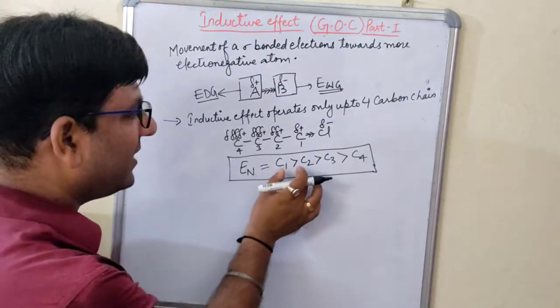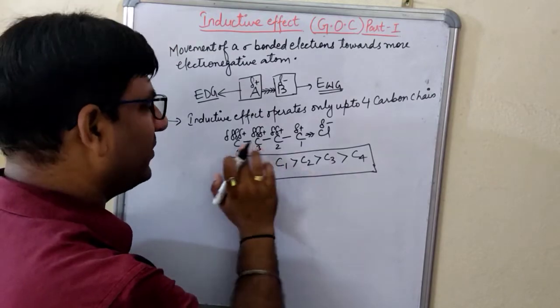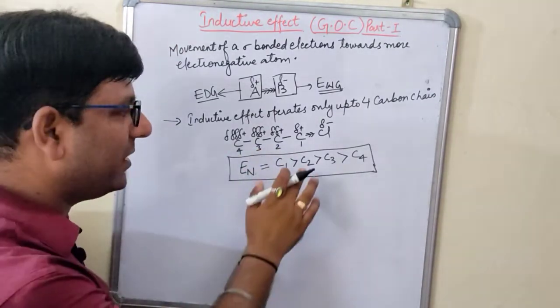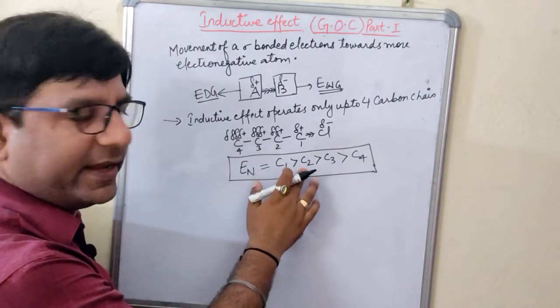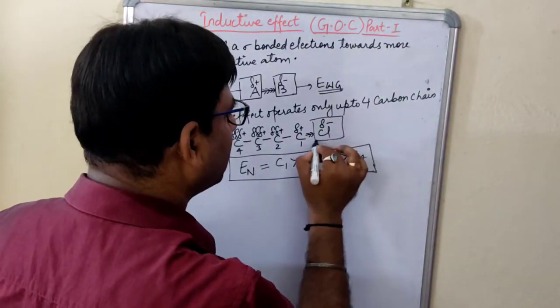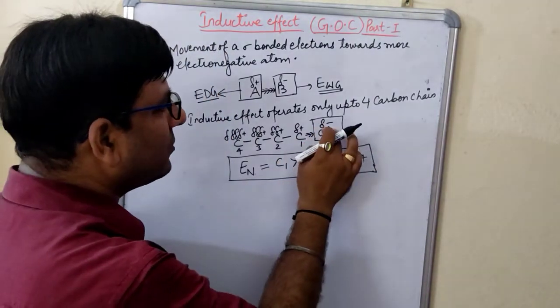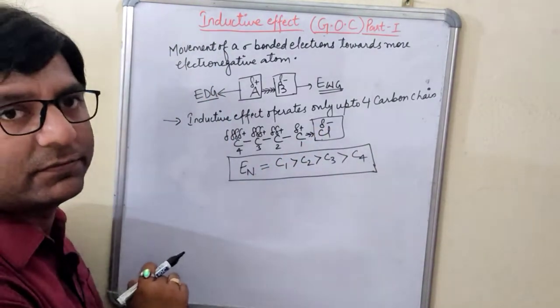And why have we written it like this? Because all these carbon atoms, being the same, have the same electronegativity value. But due to this chlorine, the electronegative atom, we came to this conclusion.